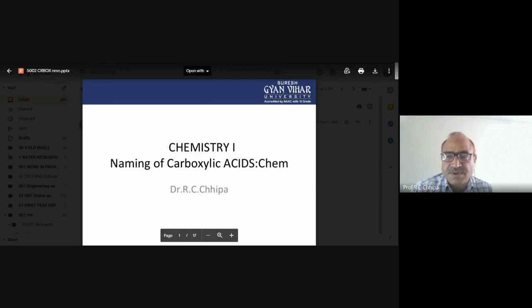Unsaturation, carbon double bond carbon, and then carboxylic acid, that is acrylic acid. Even more, for example, a hydroxy group can also attach to that particular carboxylic acid group, so that becomes, for example, tartaric acid. So there are different names, how the naming of compounds came about.